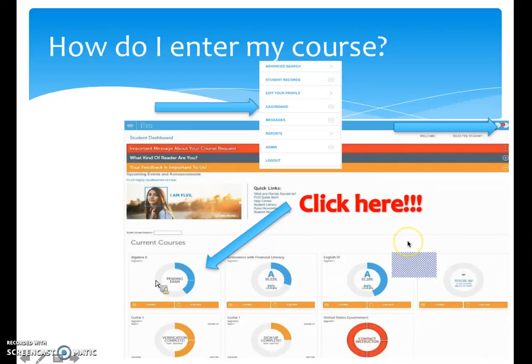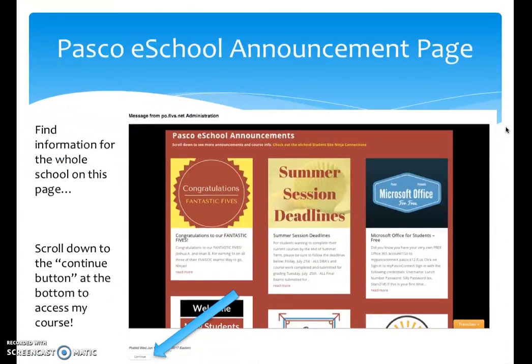When you're ready to enter your course, you're going to see a dashboard like this, and you should see all the classes that you have listed here. Just click on driver's education from your dashboard and you should be able to enter my course. Also, in the upper right hand corner of the screen here, you should see a little envelope with a red number on it. That just gives you access to some messages that I send out to you throughout the course.